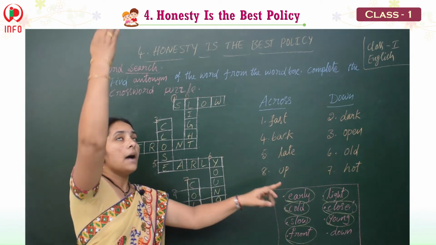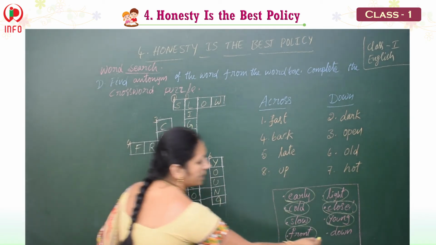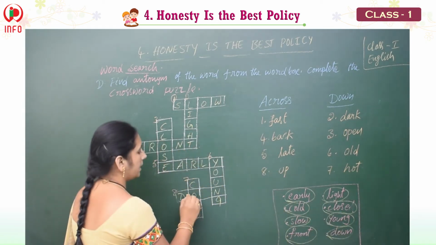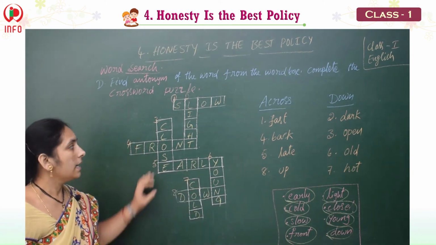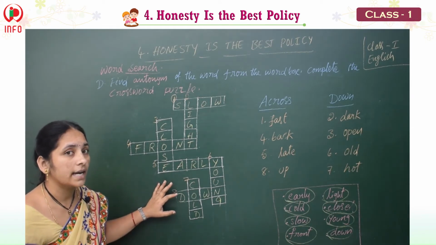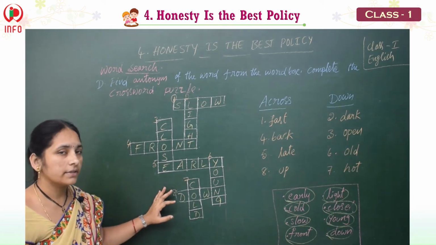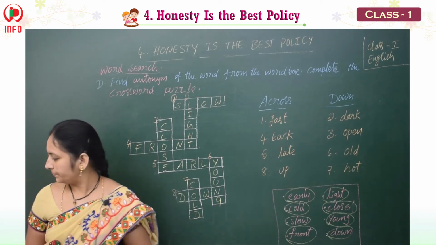Up. Up and opposite, down. Yes, here we have down. D-O-W-N. Up, down. Okay. Like this we should fill the crossword puzzles. Even in the newspapers also we get. So Sunday magazines we get. Practice this. Okay, children. Let's see the next topic.